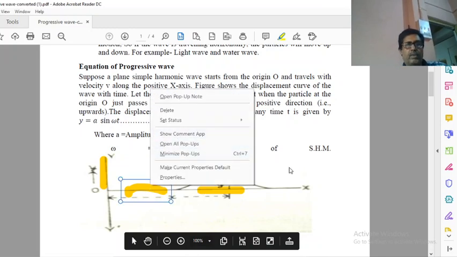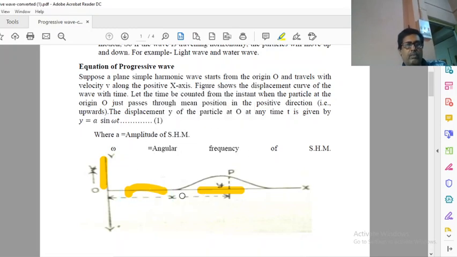Now, what is the displacement? Suppose particle is vibrating at O, at origin, that is at starting time. Then we want to get its simple harmonic equation, which we know is y = a sin ωt. What is y? y is the displacement and a is the amplitude. I think you know the amplitude.